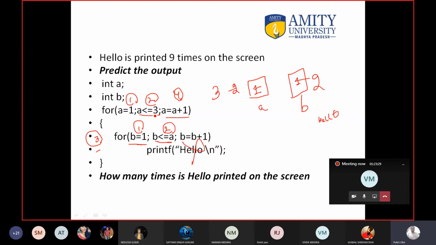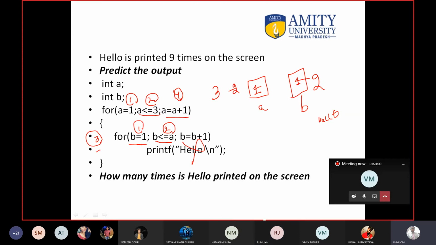So the thing is, the child executes and it prints hello 1 time. Then the value of a will become 2, and 2 times you have to print hello on the screen. Then the value of a will become 3, then 3 times hello is printed on the screen. So actually hello is printed 6 times on the screen. Okay, if you have doubt you can ask. I will give you 2 minutes.